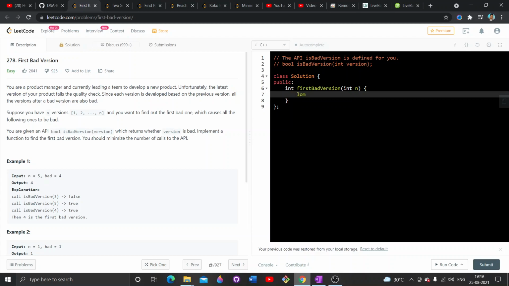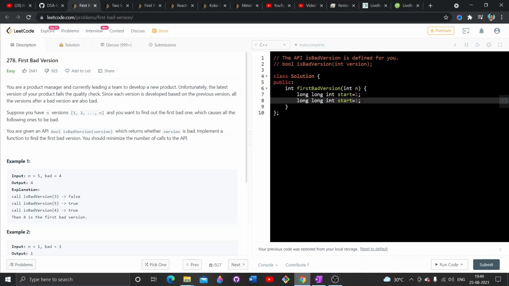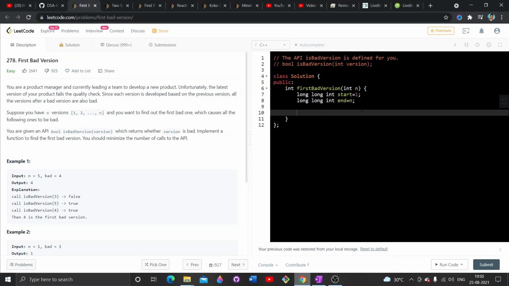So let's declare the start equals to 1. End becomes n. Everything is pretty clear. I will then make my binary search conditions.